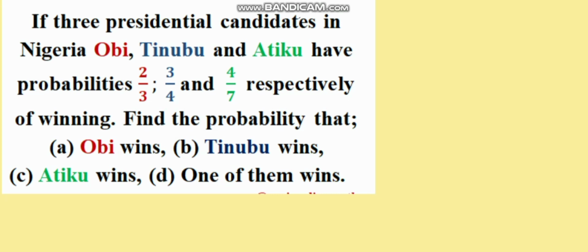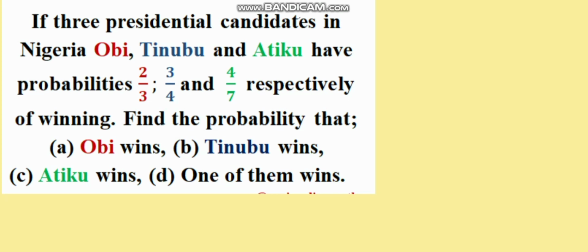That is, when two events occur in such a way that the two events cannot happen at the same time. What do I mean by cannot happen at the same time? Of course, if Obi wins, definitely Tinubu will lose, and also Atiku will lose. That is, Obi wins and Tinubu loses and Atiku loses. Three of them cannot win at the same time. Likewise for Tinubu as well. If Tinubu wins, it means the two other candidates lose. Likewise, if Atiku wins, it means the two other candidates will lose. So therefore, it is a mutually exclusive event.